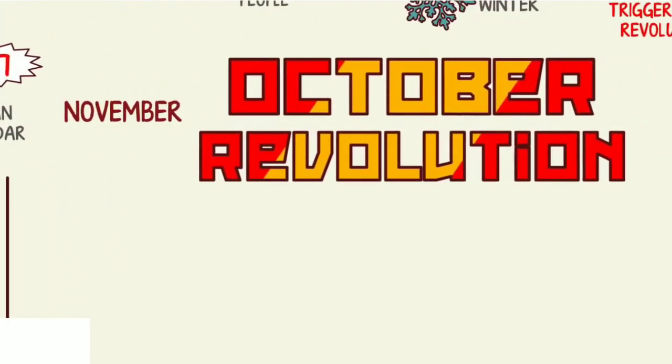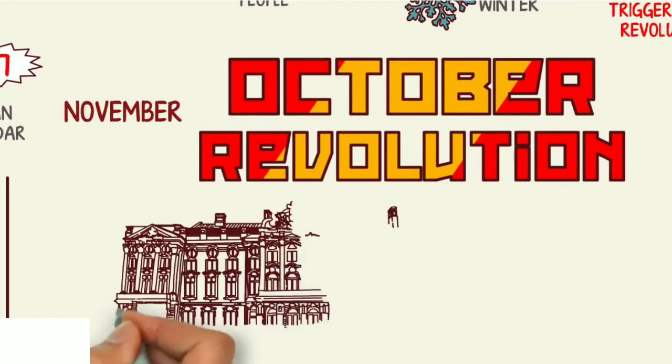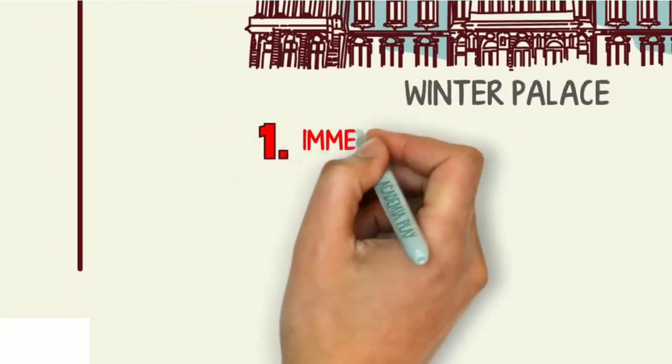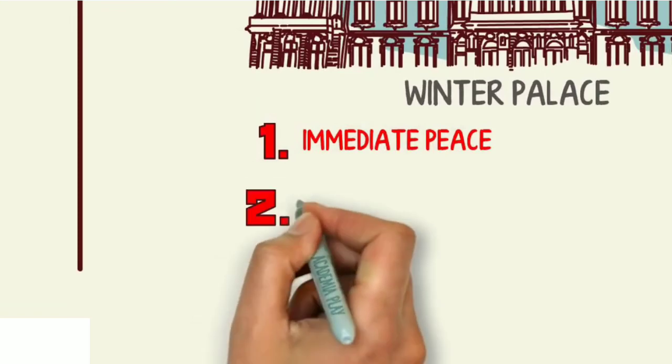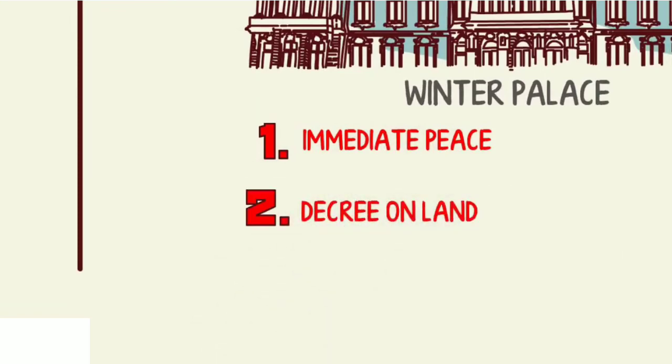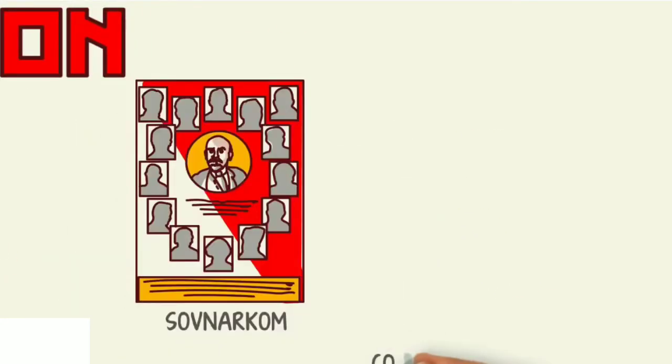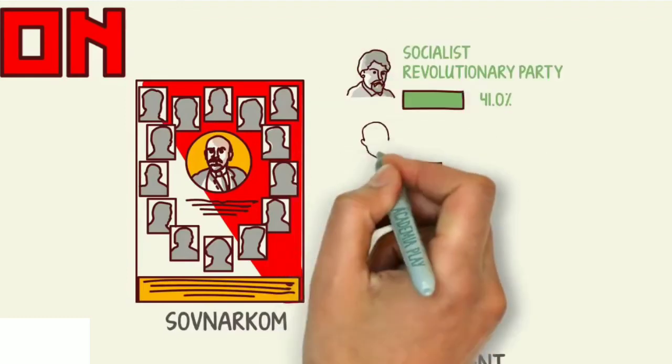In the October Revolution in Petrograd, the Soviets seized the strategic points of the capital and assaulted the Winter Palace by overthrowing the provisional government. Lenin announced three measures: an immediate peace, a decree on land to distribute it among the peasants, and the formation of the Soviet of People's Commissaries, or Sovnarkom, that would organize elections to elect a constituent assembly.